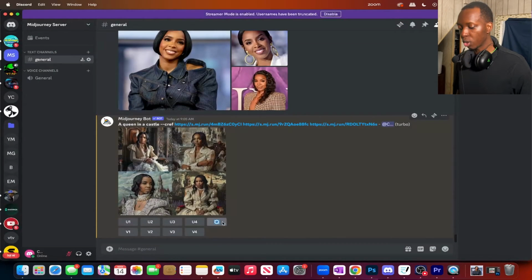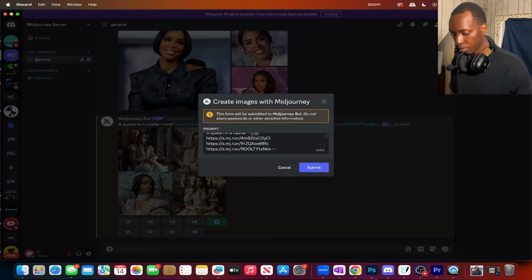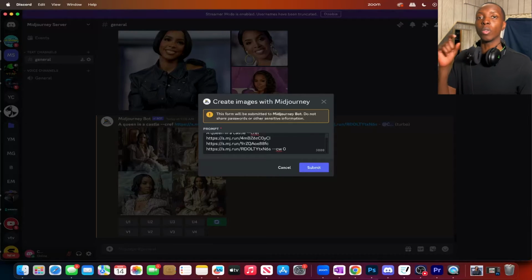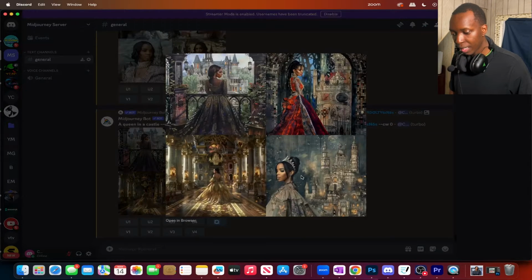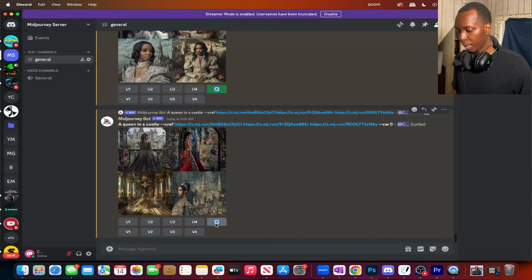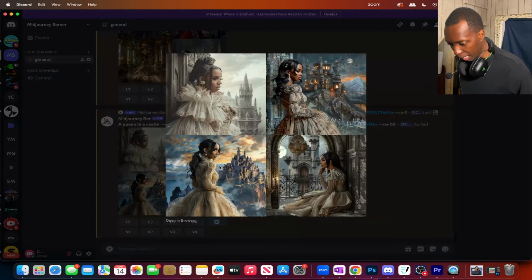And then if we want to do this again, but put the character weight at 0, so CW 0, then we would get only the same face but much different clothing and body types. So it's more like a face swap. Nice. So this is it at a level 0. Now what if we put it at a level 50? So that we meet it just right in the middle. Yup, yes ma'am. So it's slightly different now, but overall keeping the same aesthetic.